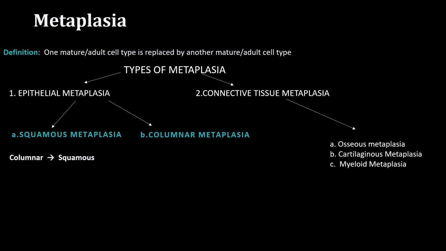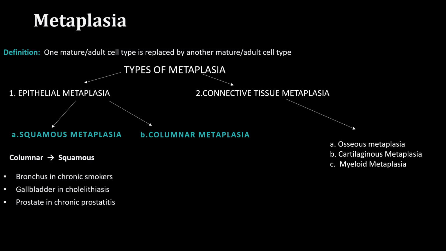So what are the examples of squamous metaplasia? The first one we have is the bronchus in chronic smokers. So in chronic bronchitis, the smoke will convert the columnar epithelium that is found inside the bronchus into the squamous epithelium. So an example of squamous metaplasia is the bronchus in chronic bronchitis due to the presence of smoke. The other example is the gallbladder. Inside the gallbladder, we have stones that are there. We call them the gallstones. So those gallstones could convert the columnar epithelium to squamous epithelium.